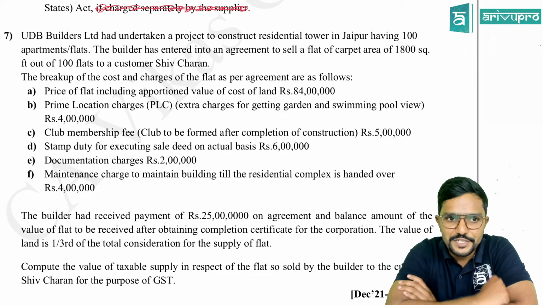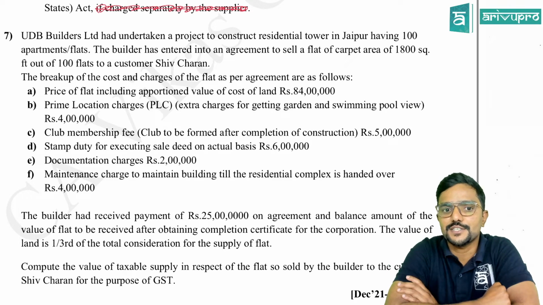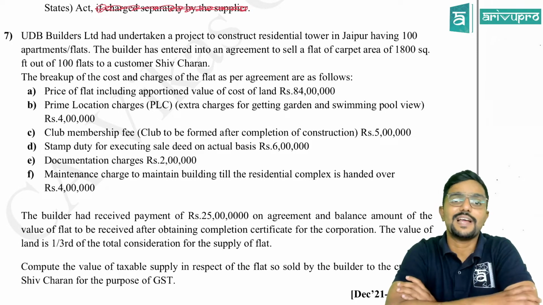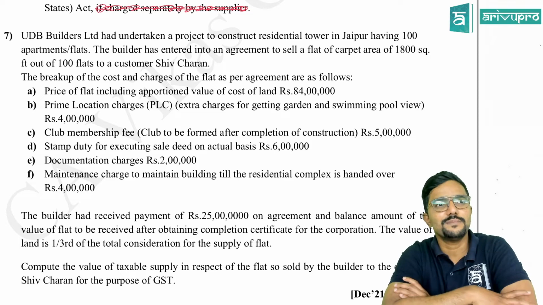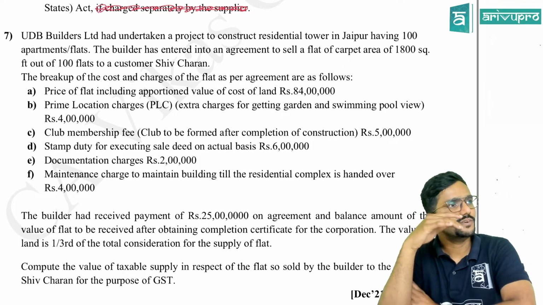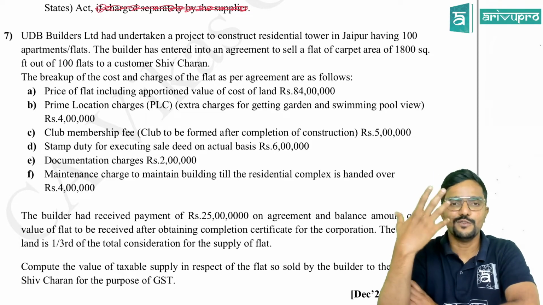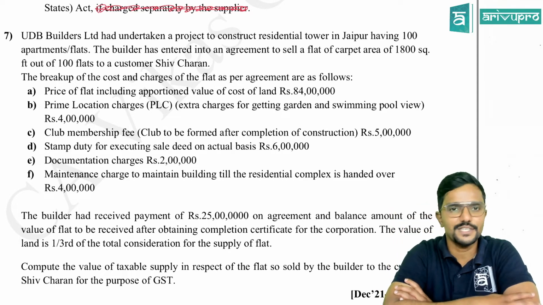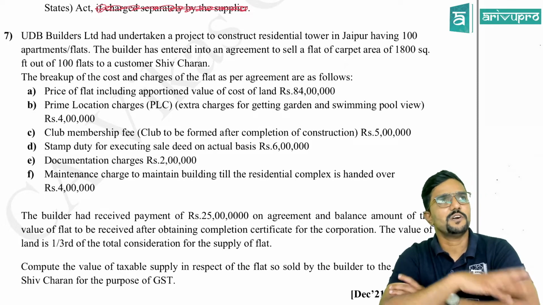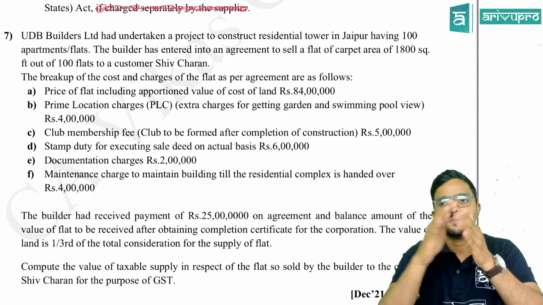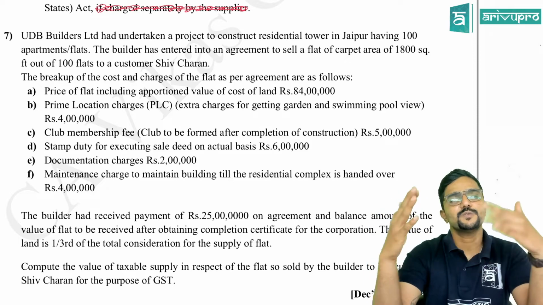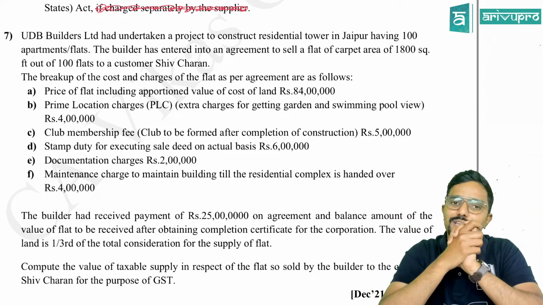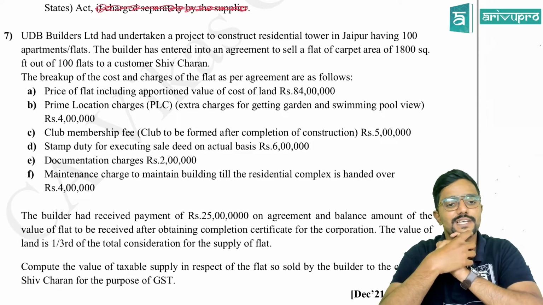Okay, please pay attention. Prime location charges. Extra charges for getting garden and swimming pool view, which is 4 lakh. So this is there because many of the apartments will do lake view, forest view, or nature view, or swimming pool view, something like that, and they will charge some extra amount. Even people are crazy about it and they pay for it. We want to enjoy the nature from our house or from our balcony or from our window, so something should be visible, view should be good. Yes, so they're charging 4 lakh for it extra.